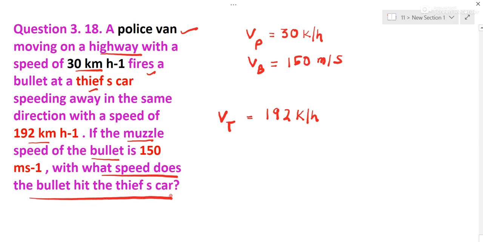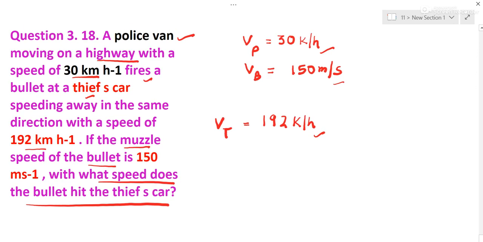So bullet is fired by the police people. So I am writing here. Now there are different units, kilometer per hour, meter per second, kilometer per hour. You change into SI unit. So we will multiply with 5 by 18. So it is 150 by 18. Similarly, I'll convert this also 5 by 18. Okay, you can multiply this and write in meter per second.